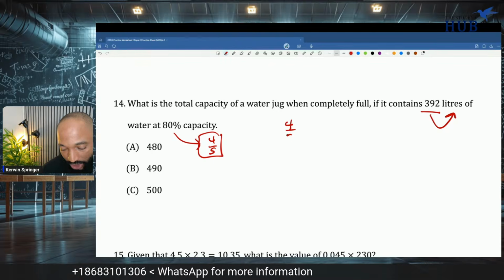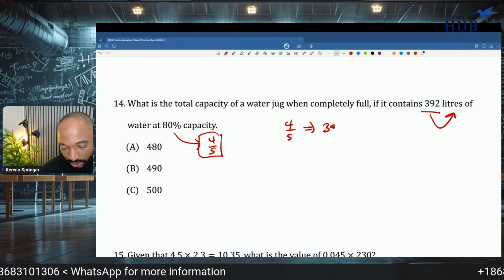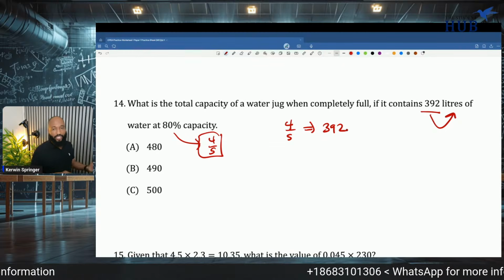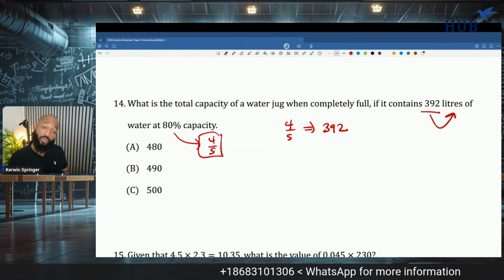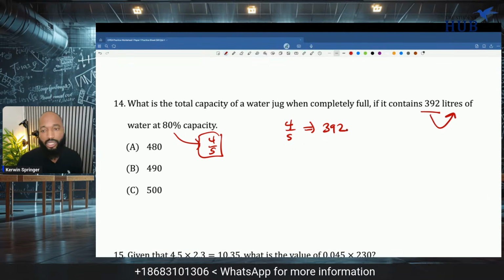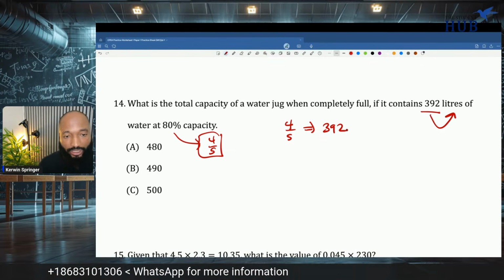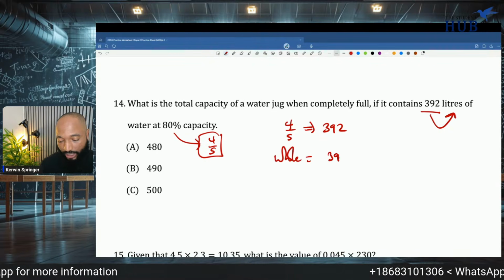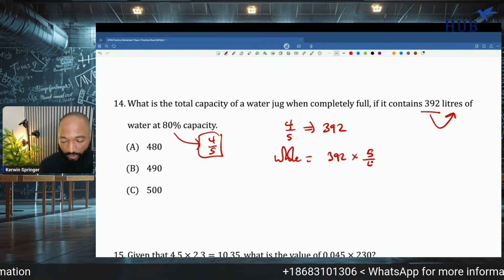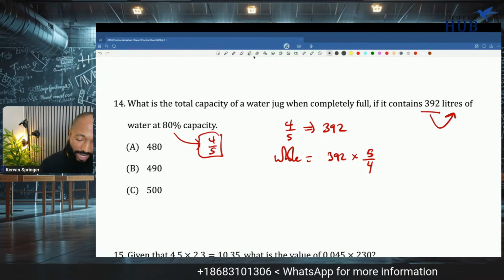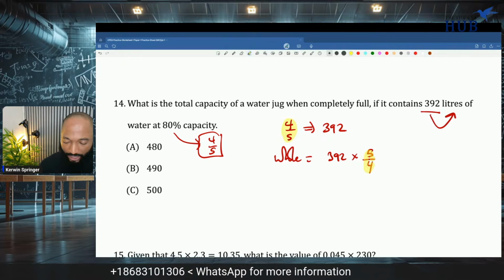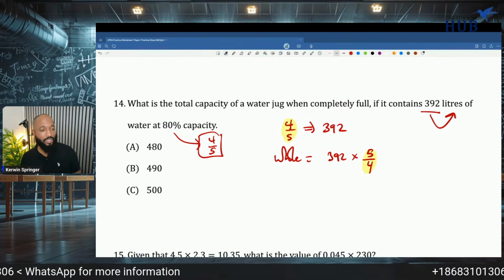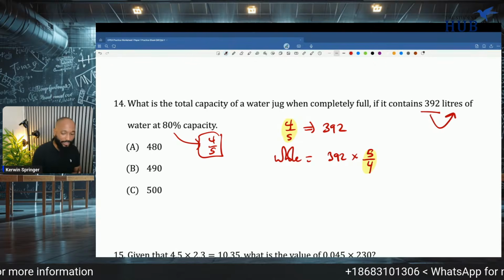So you want a fraction represents quantity. Is that what the question is doing? Fraction represents quantity, find the whole. What is the total whole if a certain amount represents a certain fraction? So the whole or the total is going to be 392 times 5/4. That's the process that we were doing every single week. Fraction represents quantity, whole represents quantity multiplied by the reciprocal.